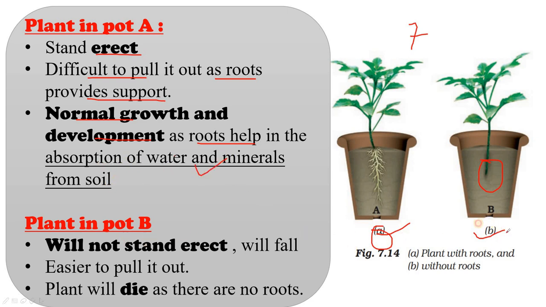But the plant in the pot B with no roots, it will not stand erect, it will fall, and it will be easier to pull it out. The plant will eventually die because there are no roots. Alright.